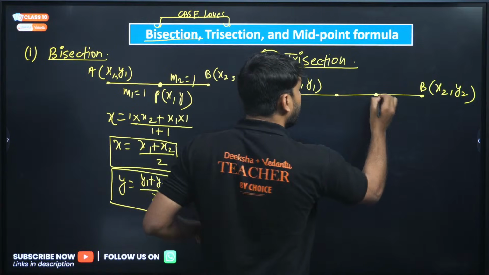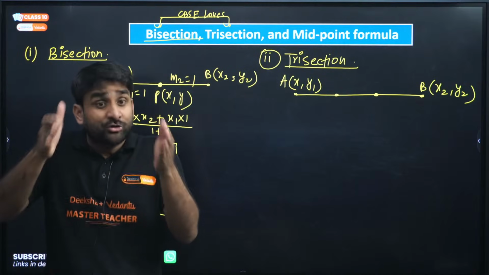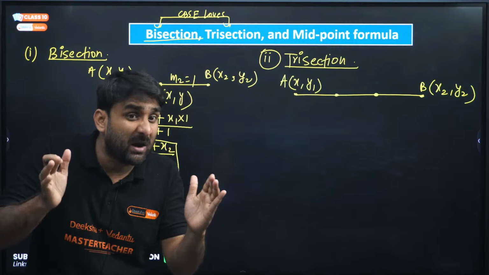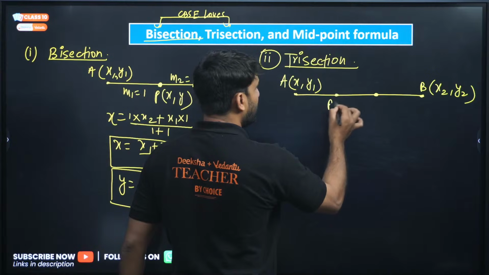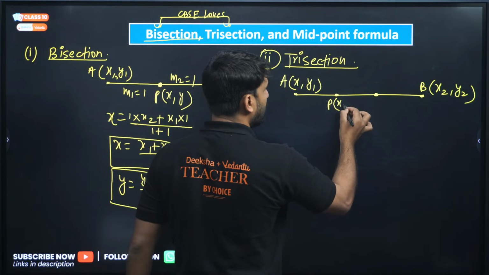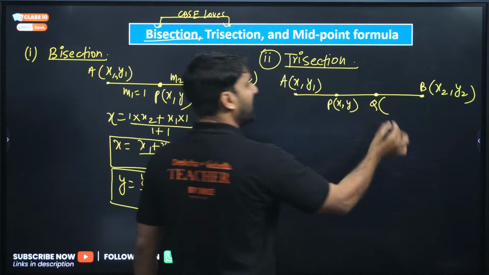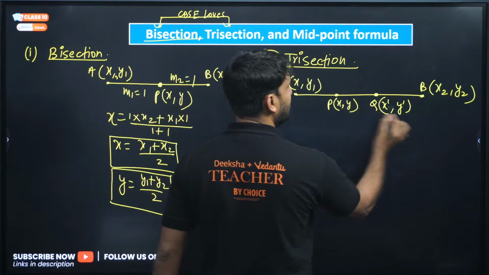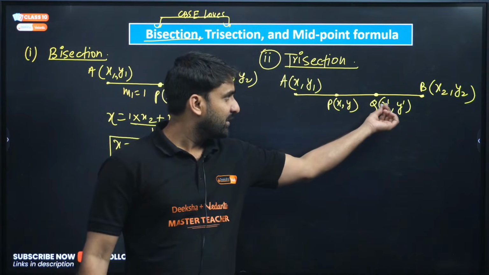This is called trisection. Let's say this is point P here. I don't know its coordinate, so I'm calling it x, y, and this is point Q. I don't know this coordinate either, so I'm taking x dash and y dash, to differentiate the two.